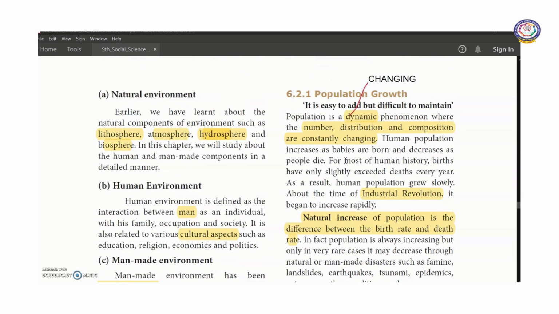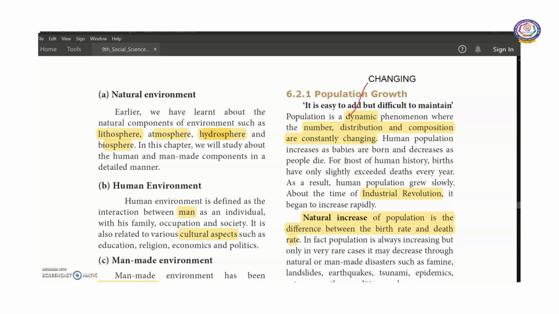Now population growth. It is very easy to add number of people but difficult to maintain it. To satisfy their needs is a very difficult task. So population is a dynamic phenomenon. It keeps on moving, a changing phenomenon where the number, distribution and composition are constantly changing. Human population increases when more babies are born, and it decreases when people die.